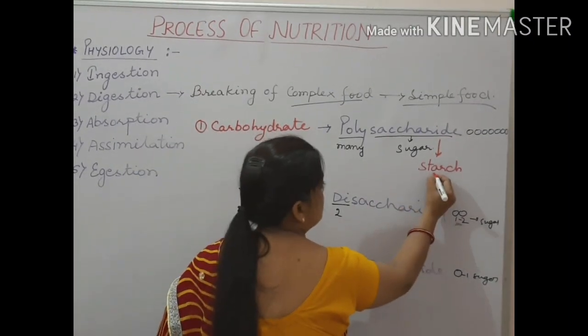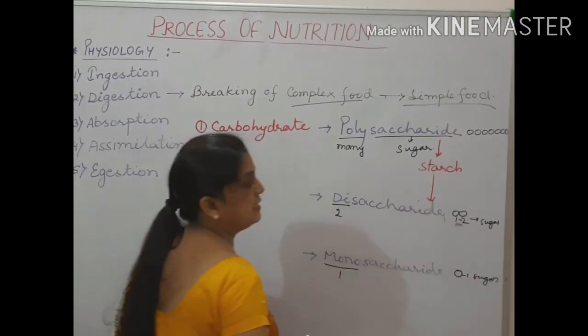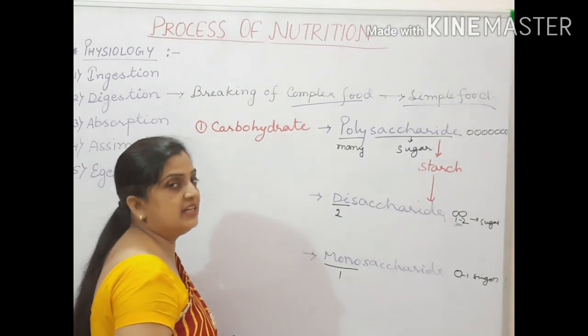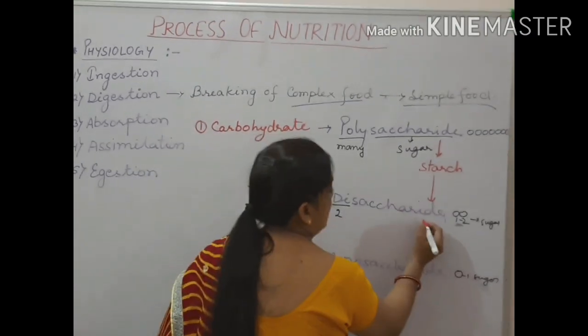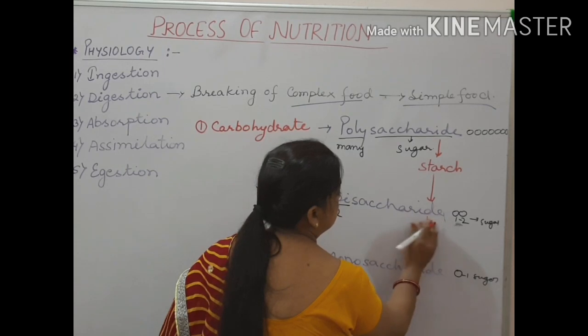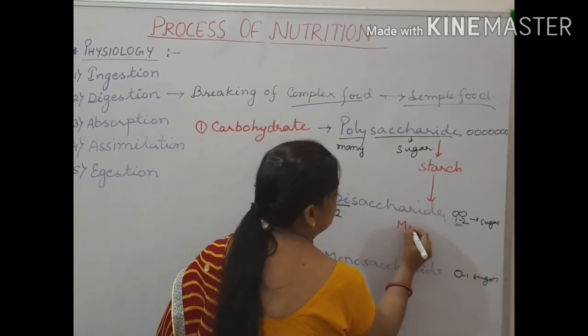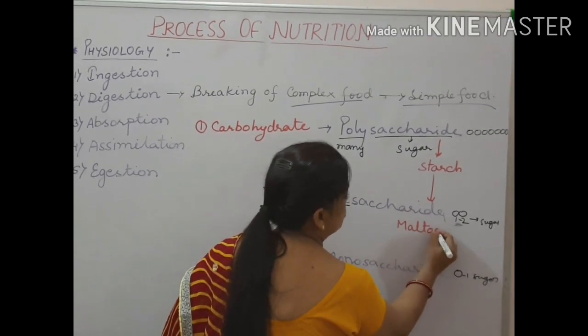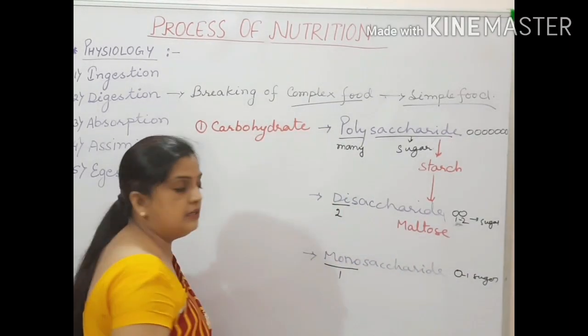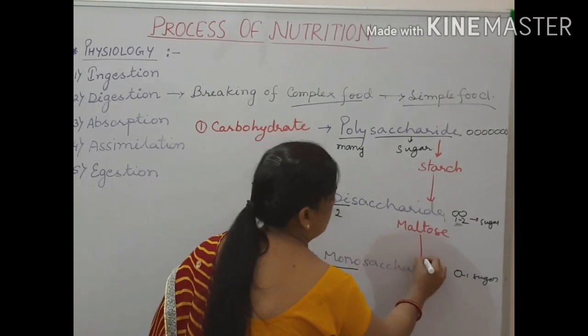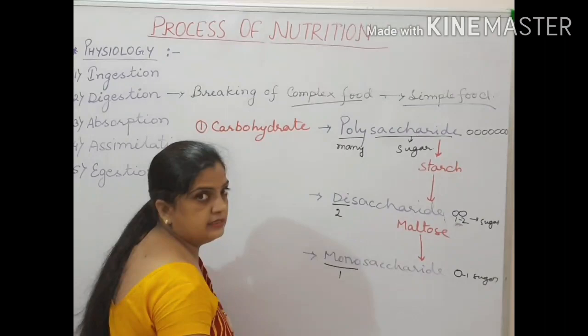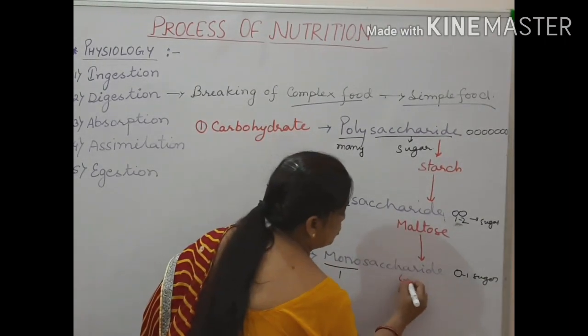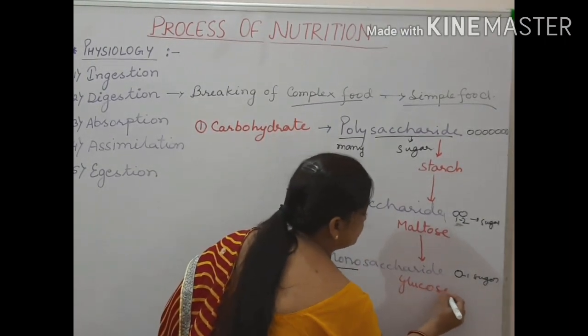Then this starch is broken down into disaccharide by chewing and by saliva, and this disaccharide is your maltose. And this maltose is broken down into monosaccharide, and this simple form of monosaccharide is glucose.